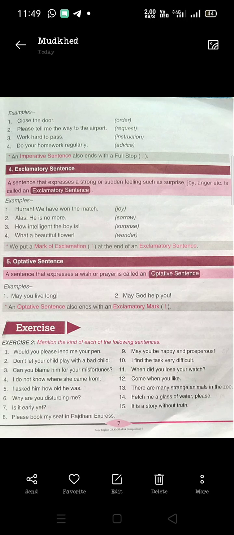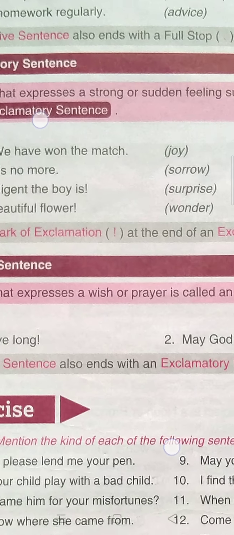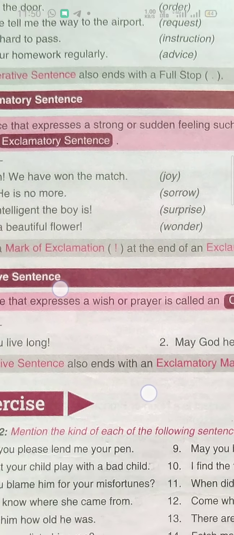Sorrow is expressed here. Third, how intelligent the boy is. Surprise. What a beautiful flower. Wonder is there. Sudden feelings are expressed in these sentences, and they end with a mark of exclamation. This is the exclamatory mark.